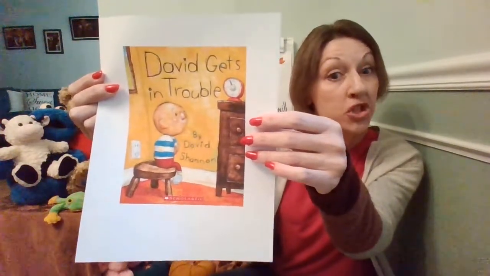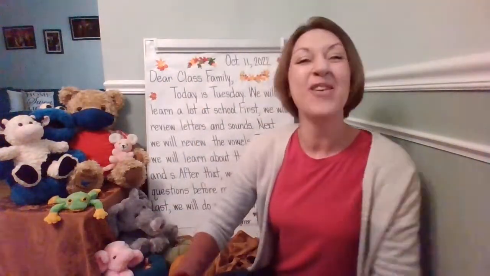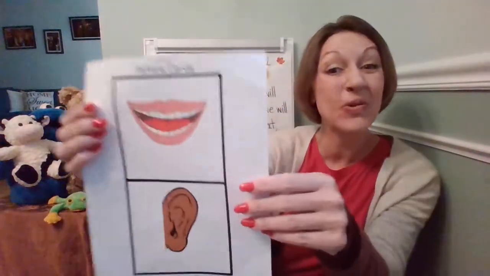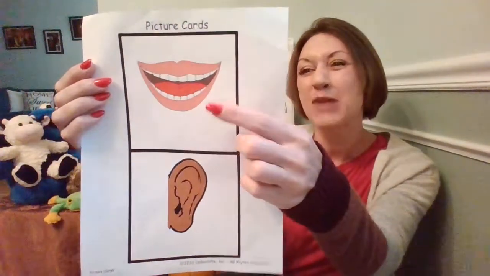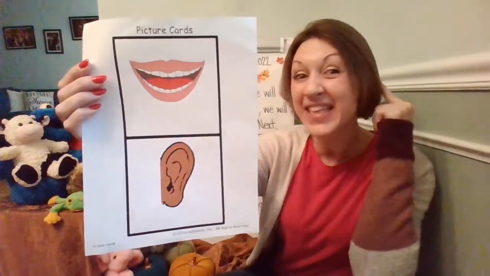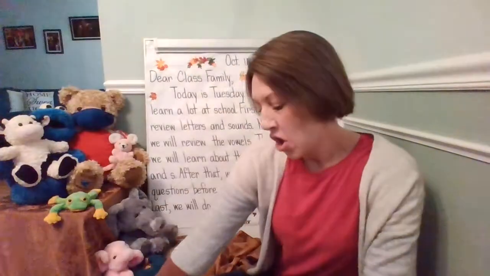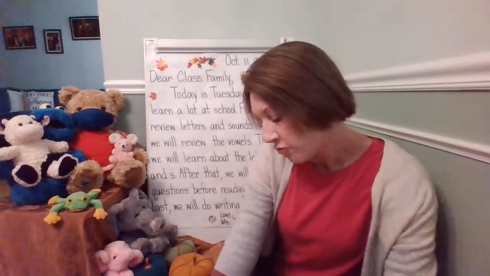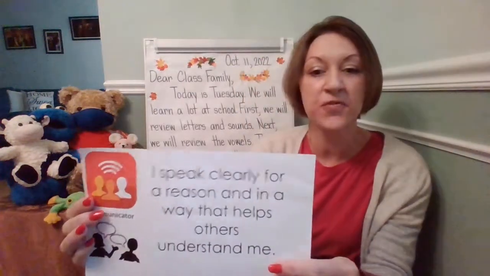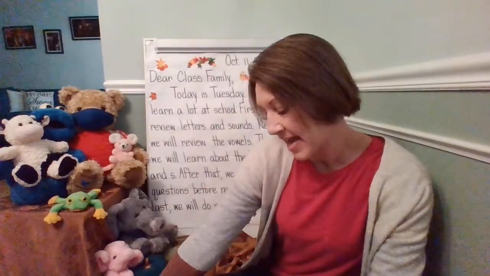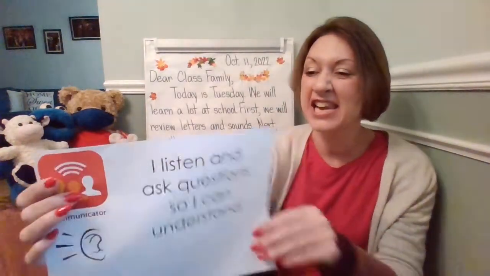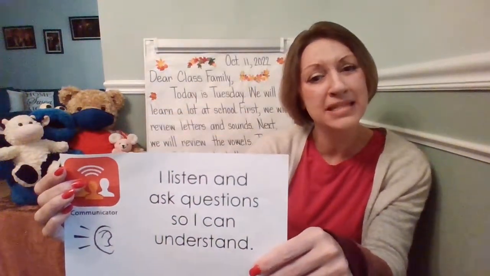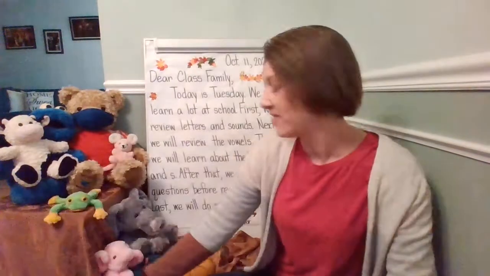Good readers can ask questions before reading. Okay, and we know I read to understand and learn. We'll practice being a great communicator and collaborator. You're going to speak clearly with your mouth and listen with your ears. Okay, so as we're answering questions and doing things in class, remember, I speak clearly in a way so that others can understand me, and I listen and ask questions so I can understand. That's what we do at school. We're working on that today as we are looking at that book, David Gets in Trouble.